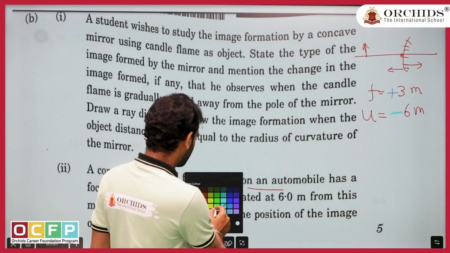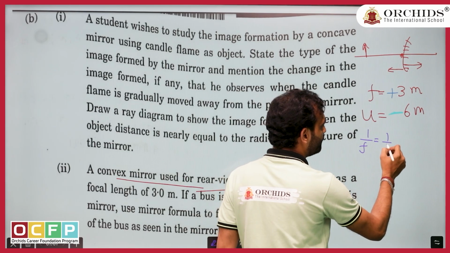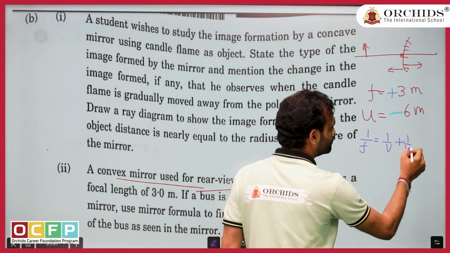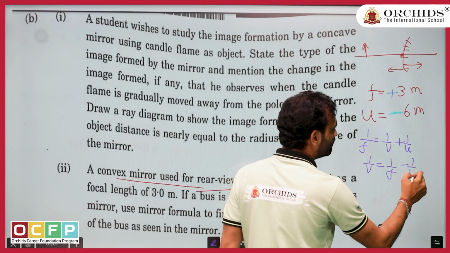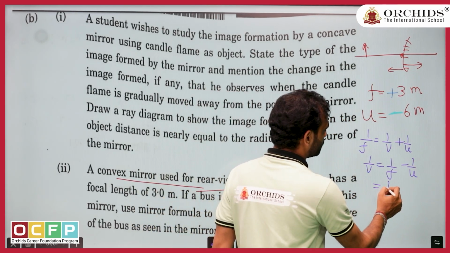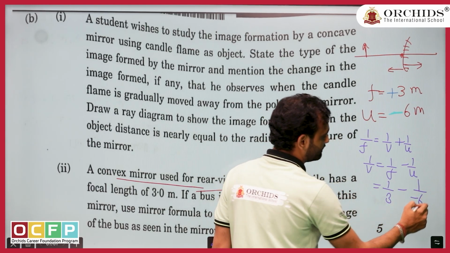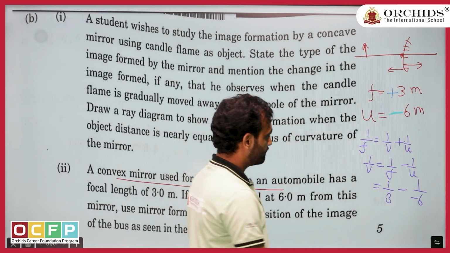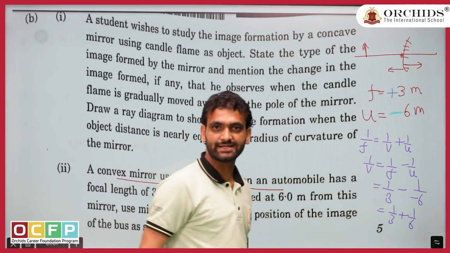Let us just put the formula now. Formula says 1 upon f equal to 1 upon v plus 1 upon u. So 1 upon v equal to 1 upon f minus 1 upon u. Simply I just shifted 1 upon u this side. So 1 upon f, f means 3, minus, minus, minus, minus. So minus, minus, plus. So 1 upon 3 plus 1 upon 6.